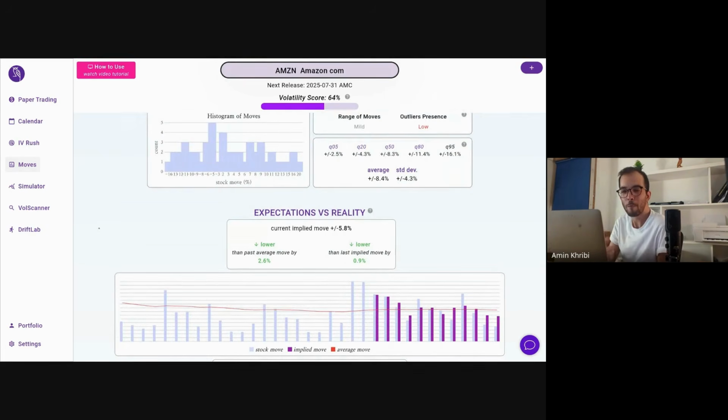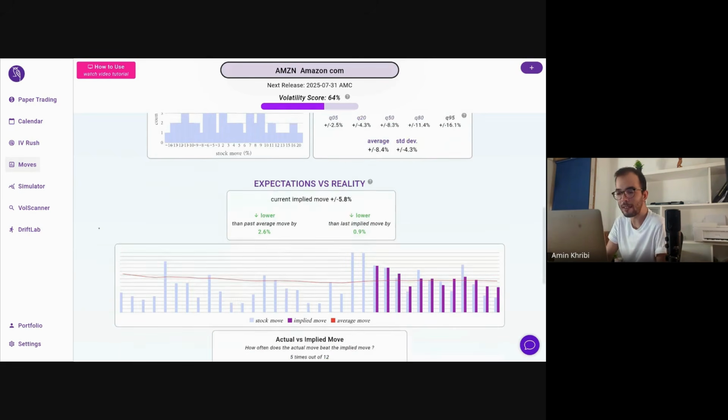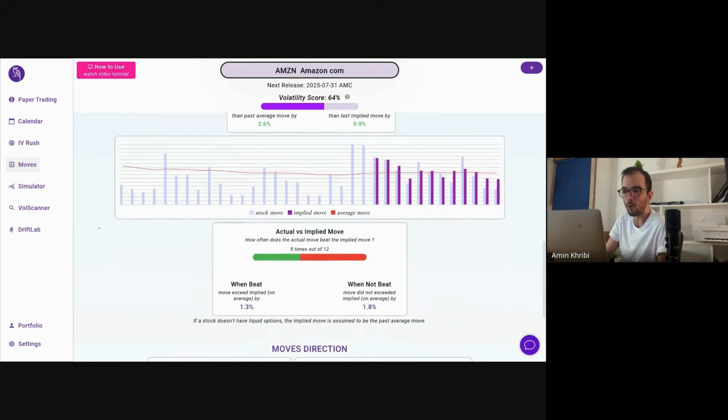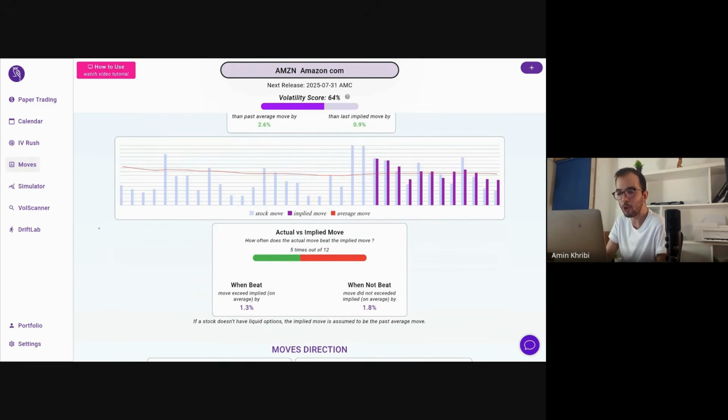However, as you know, when we try to find these long volatility opportunities, so a realized volatility that will beat the implied volatility, we want the numbers to be in our favor. And so one classic, simple metric we look at is what we're seeing here: on all past releases, when the actual move did beat the implied move, what was the average value then?